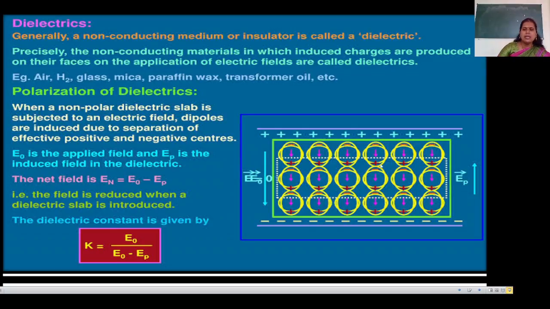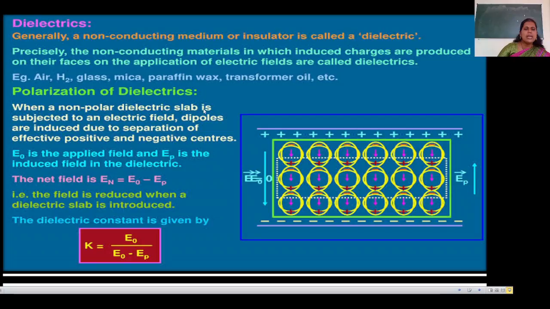Now see here, in this diagram there is polarization of dielectrics. Here, the non-polar dielectric slab is subjected to the electric field. If the electric field is applied, there are polar and non-polar molecules. There are two types of dielectrics that we will see afterwards, but we will see it now.